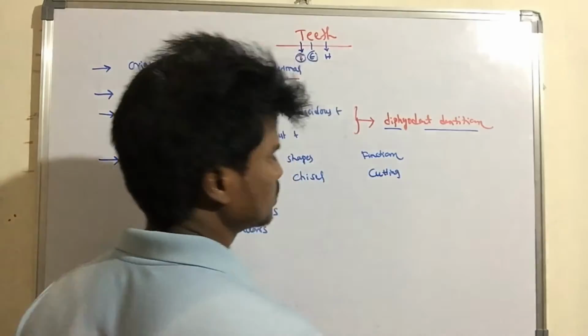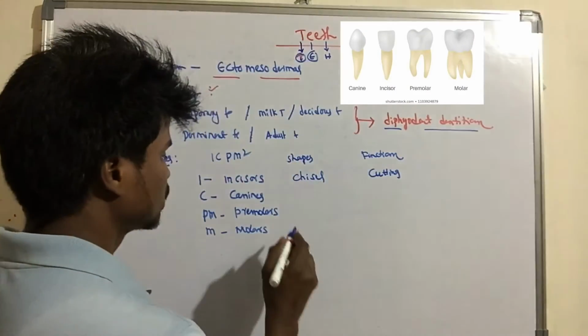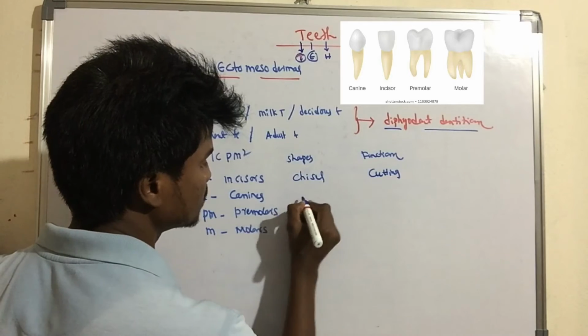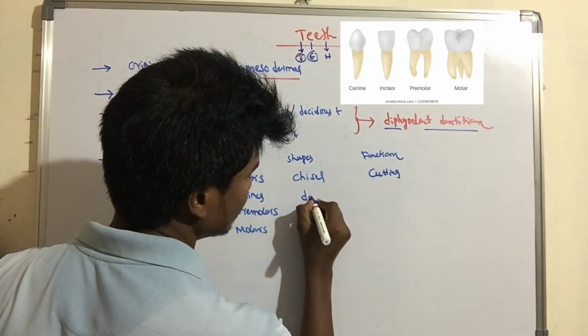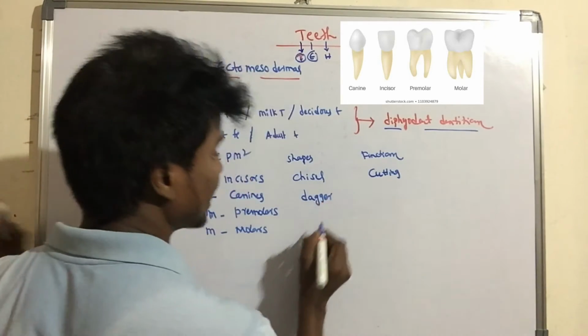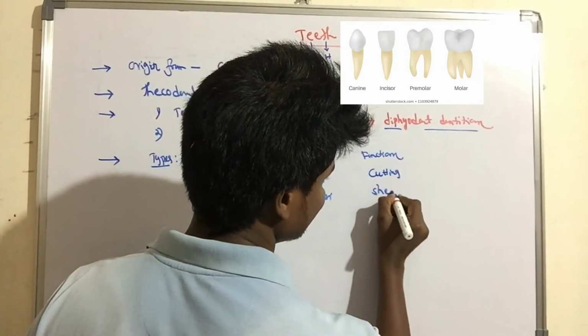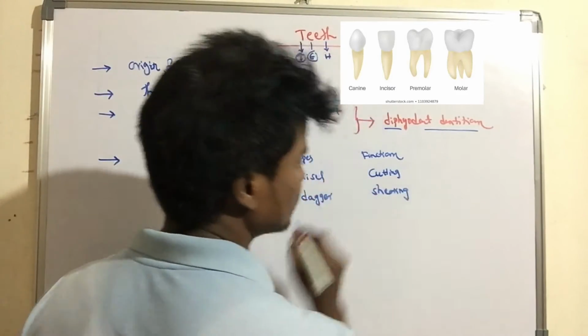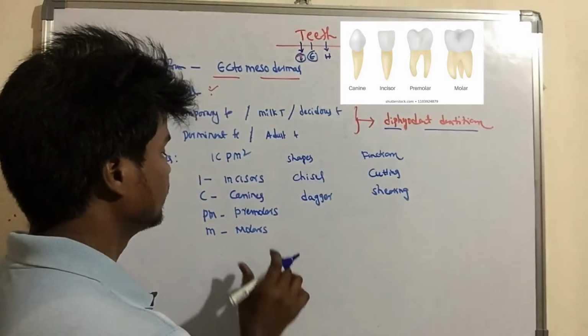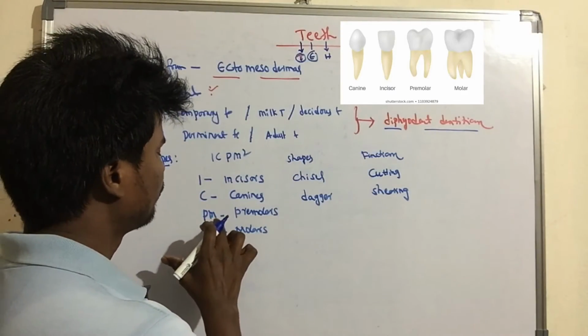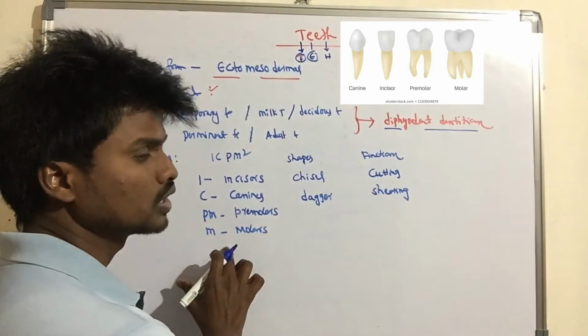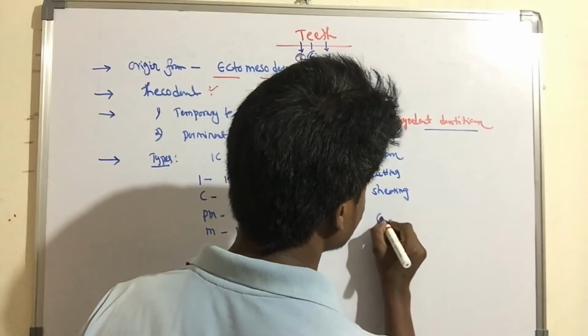Next, the canines are dagger shaped, just like a knife, and their function is shearing the food. The premolars and molars are helpful for grinding the food.